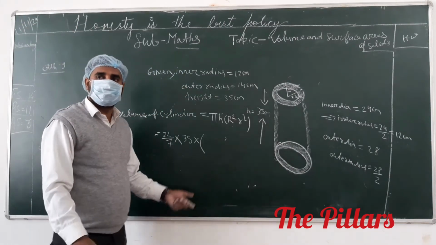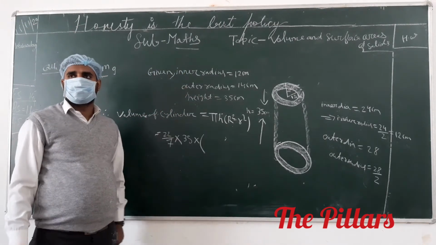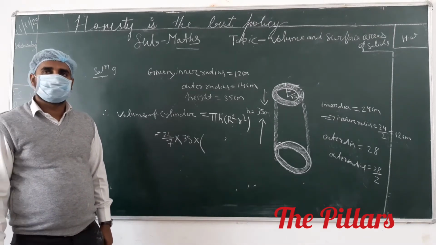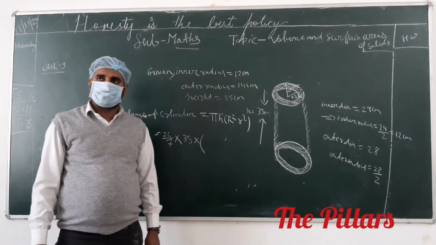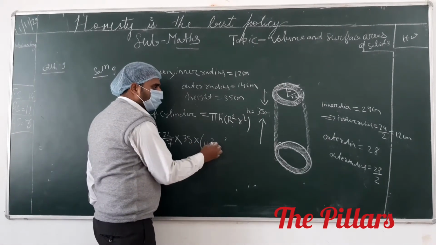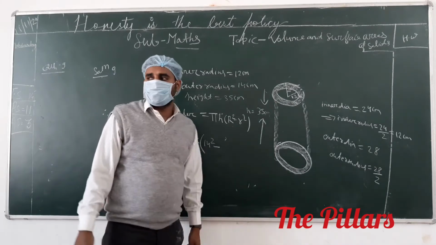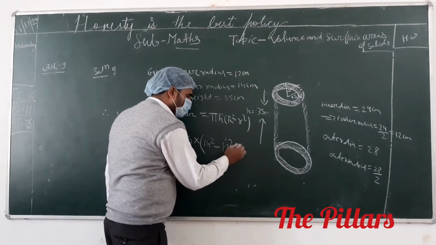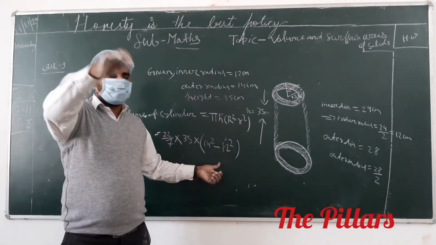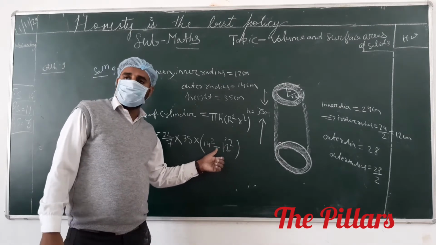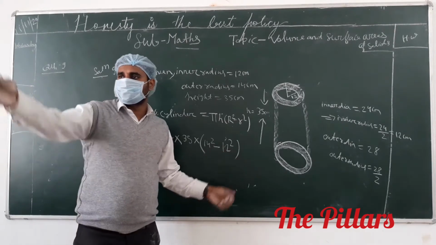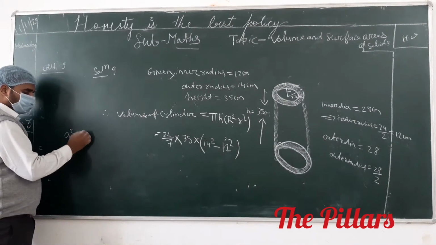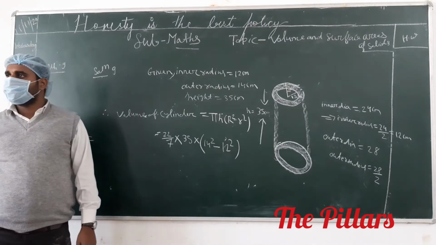What is the value of capital R, the outer radius? 14, sir. It means 14 square minus the inner radius, 12. Very good. So see that here we have an algebraic identity, a square minus b square. What is the formula for a square minus b square? a plus b into a minus b.